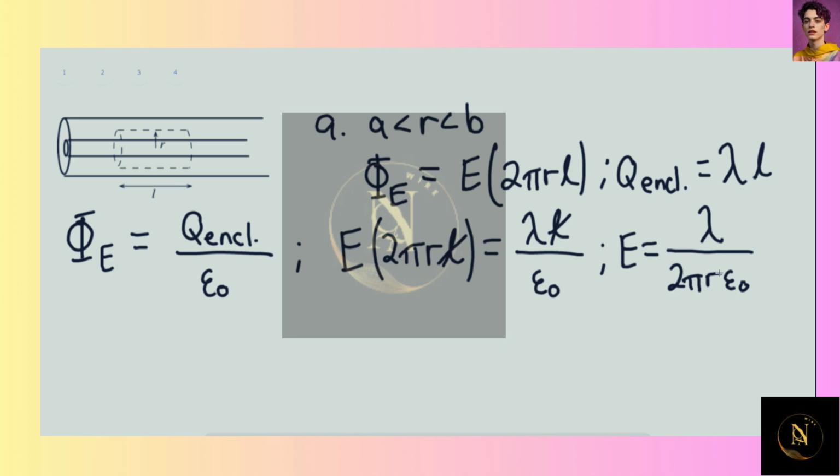We can say that the enclosed charge is positive, therefore the direction of the electric field is radially outward.